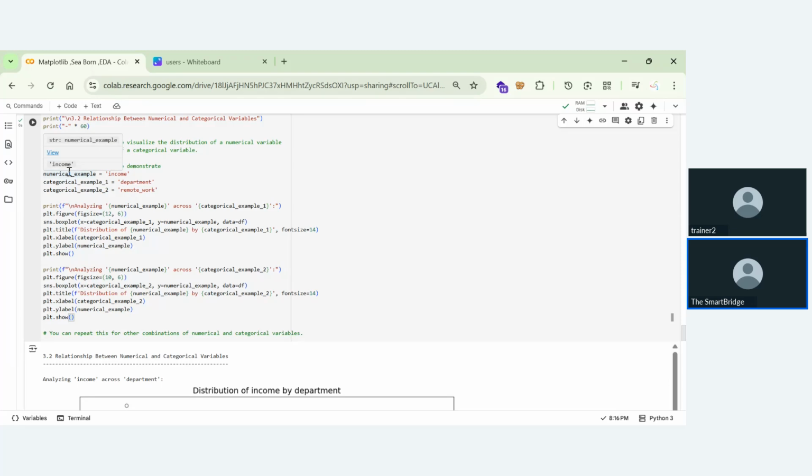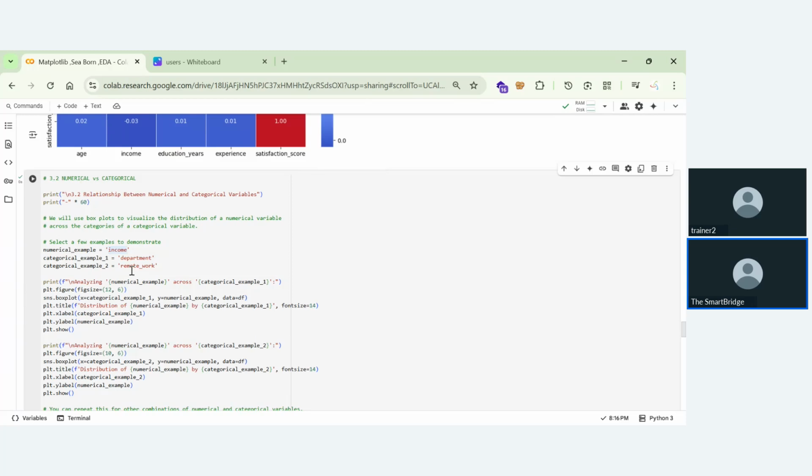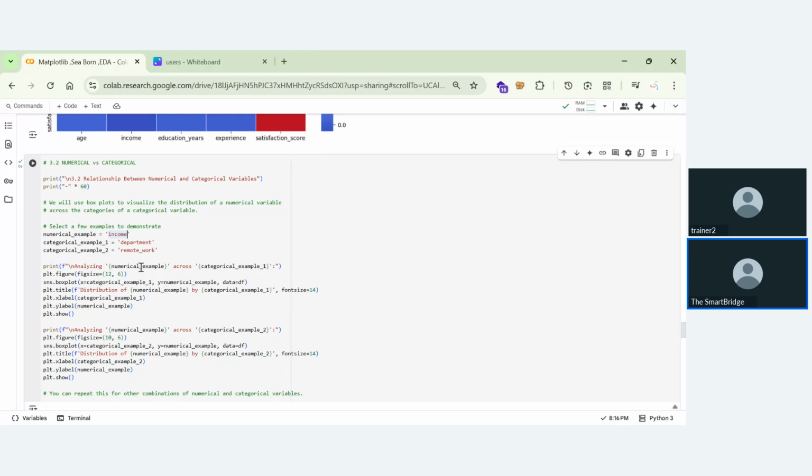Here we are taking a numerical example as income, and categorical as department and remote work. That means we are taking one numerical and two categorical. So we are making a function. We are making a bivariate analysis of one numerical and two categorical, and we are performing some operations to get to know what is the difference and what is the relation we are having.